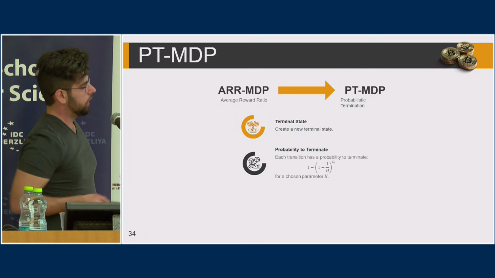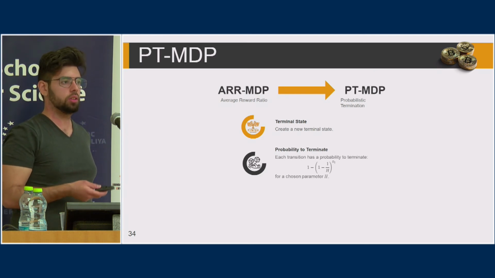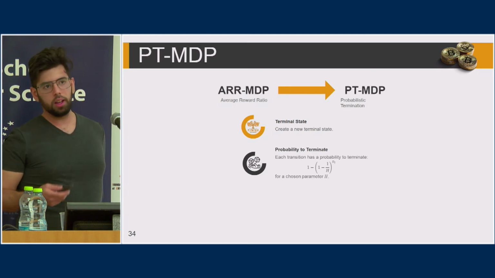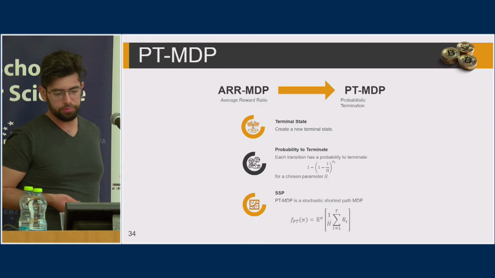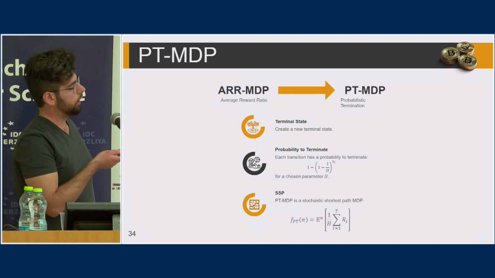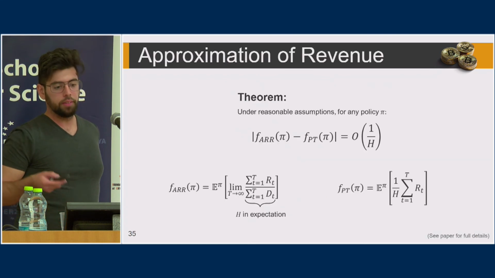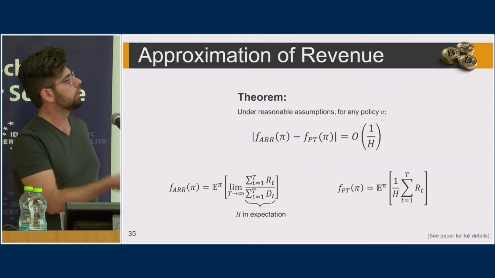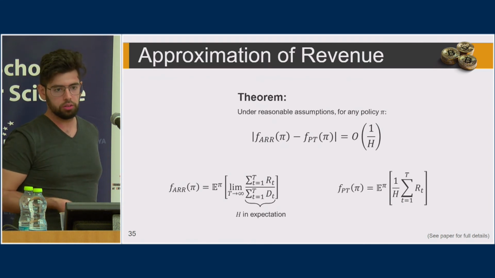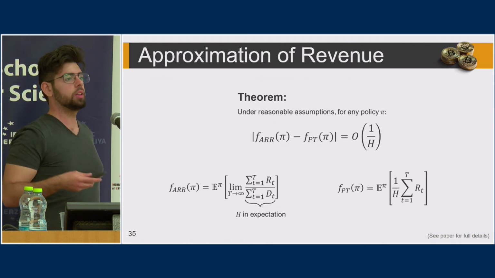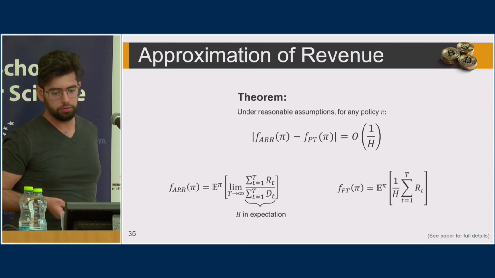Okay, so this is the probability given. The idea is that each unit of dt is equivalent to some coin toss, which with probability 1 over h gives a chance to terminate. So in expectation, we'll have h blocks. This gives us an MDP, which is a stochastic shortest path. And this is its utility function. And the main result from our work is that the two utility functions for a given policy are equivalent up to 1 over h times a constant. Okay, so since we choose h, this can give us arbitrary precision. The larger h is, the better precision we'll have.